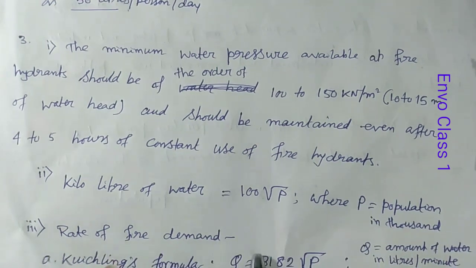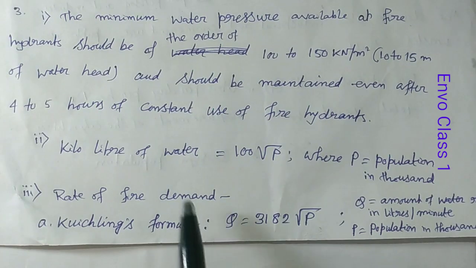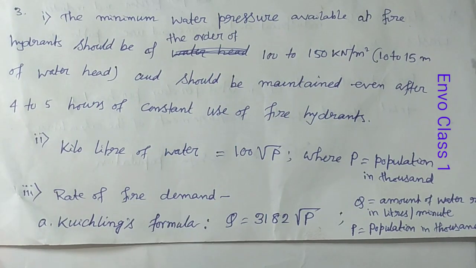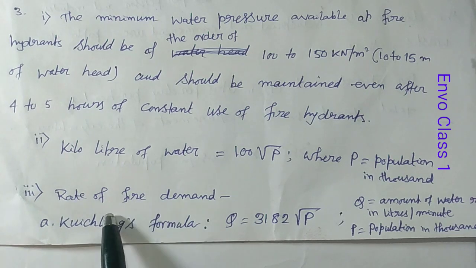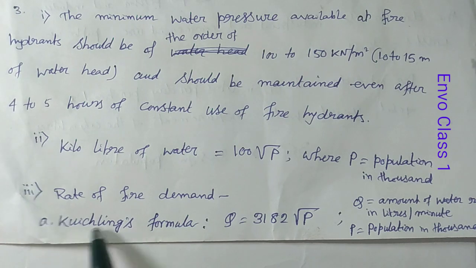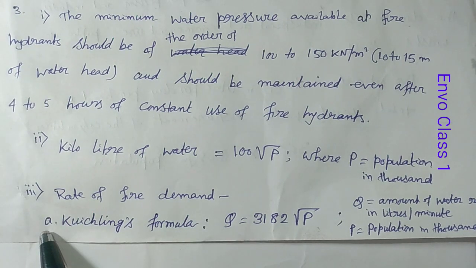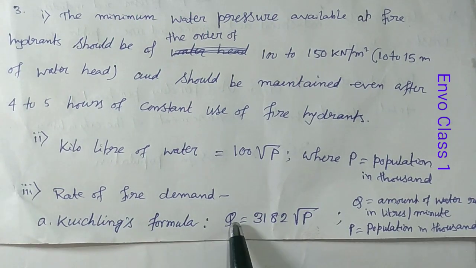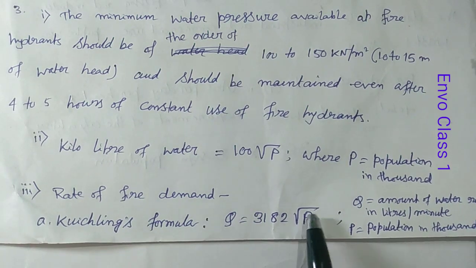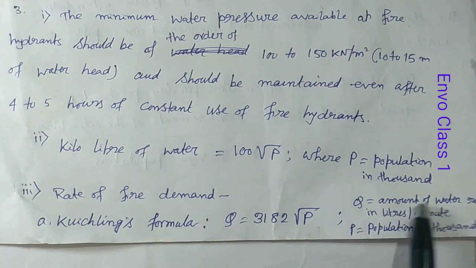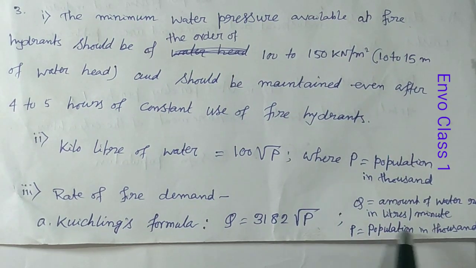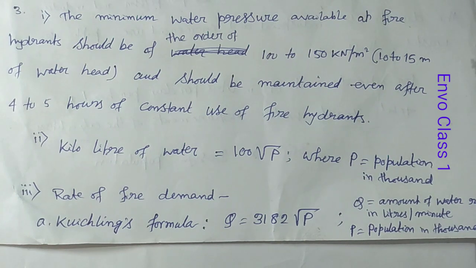Now, rate of fire demand. There are so many equations for rate of fire demand. Here I have made a gist. First one is Kuchling formula: Q equals 3182 root over P, where Q is the amount of water required in liters per minute and P is the population in 1000.